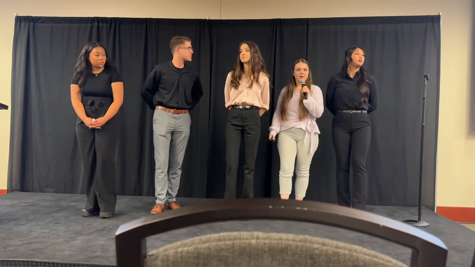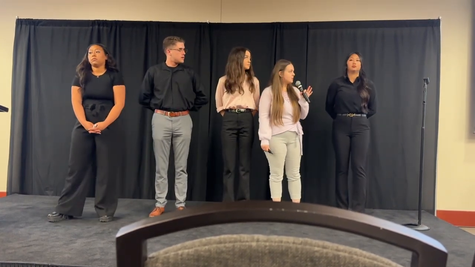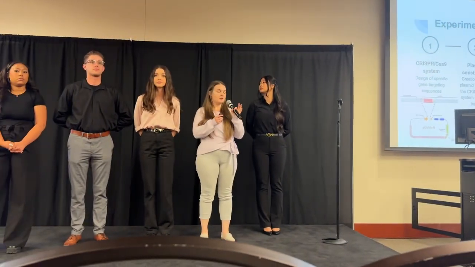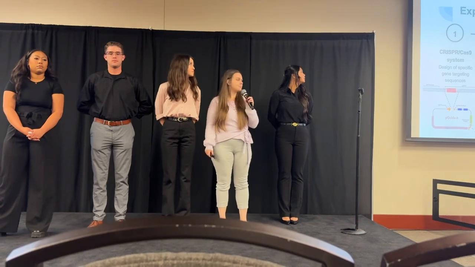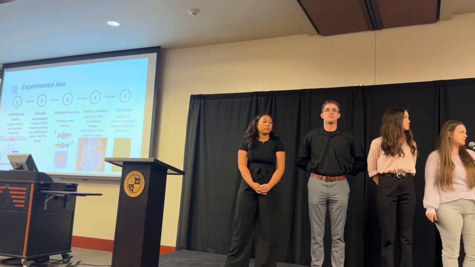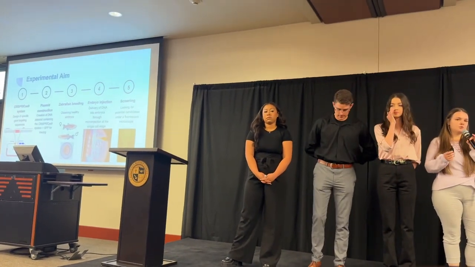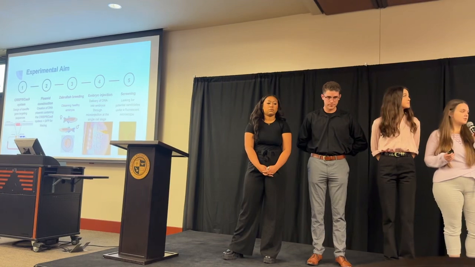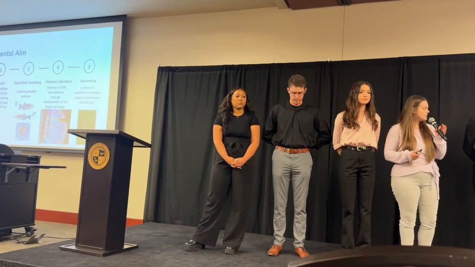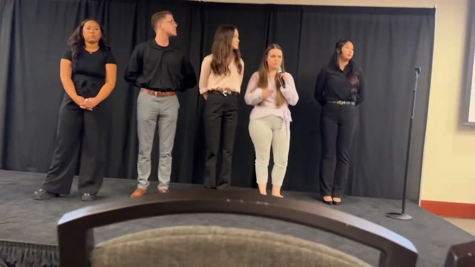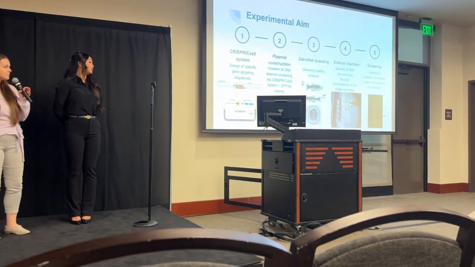With that background, I'll give a brief overview of the experimental aims of our research. First, we created small guide RNAs for each of our genes of interest, the OEP and albino genes. Next, we constructed a DNA plasmid for each of those genes that contains the CRISPR-Cas9 delivery system, which includes the specifically designed small guide RNA, the Cas9 gene and the GFP gene, which stands for green fluorescent protein, which will allow us to trace our results afterwards.